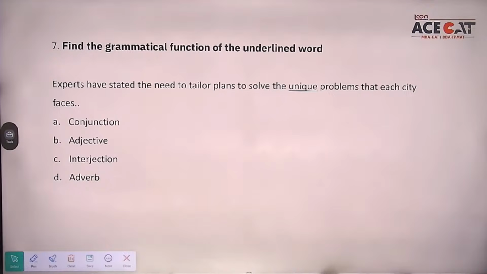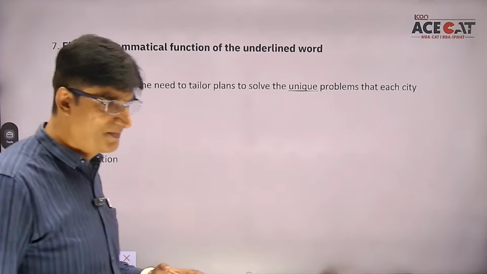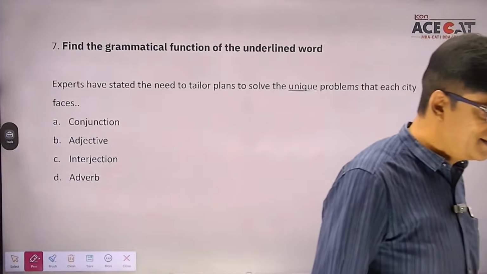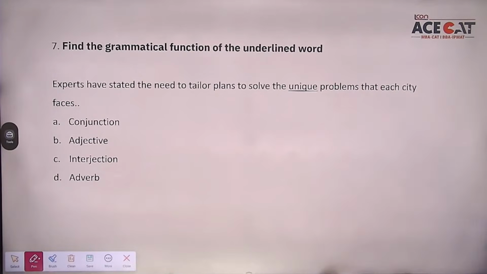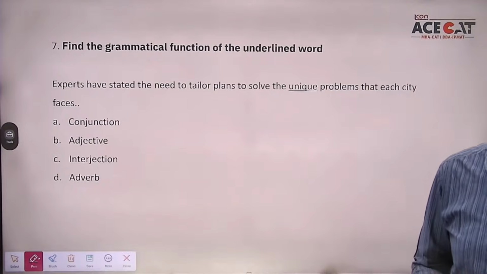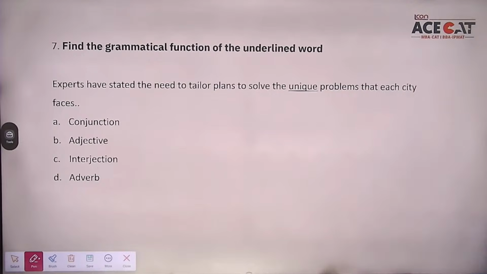Students, this becomes a question of elementary grammar. At least all the students should be able to understand the various parts of speech. That a given word belongs to which part of speech, you should be able to figure out. So which is the correct answer here? I'll tell you the correct answer is,